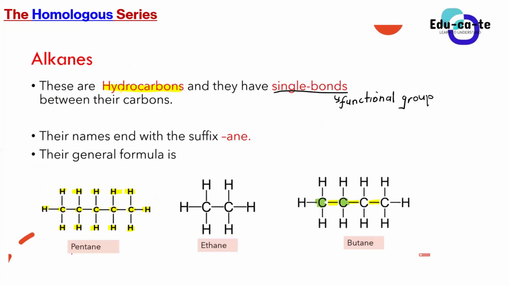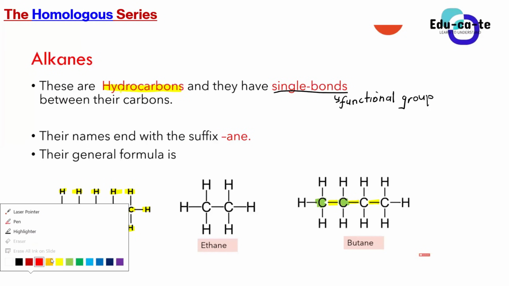When we have got alkanes, how do we identify that these are alkanes, or what is their functional group, or what is it that we use to identify that here we are dealing with alkanes? We identify that by using single bonds, by seeing single bonds between carbon atoms. So alkanes must have single bonds between carbon atoms.